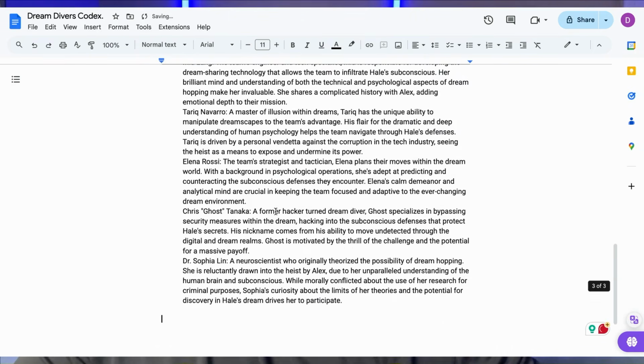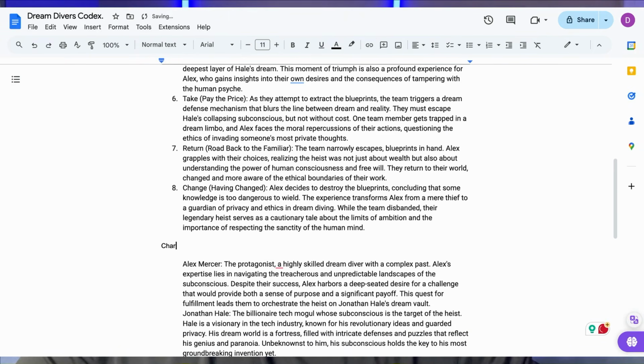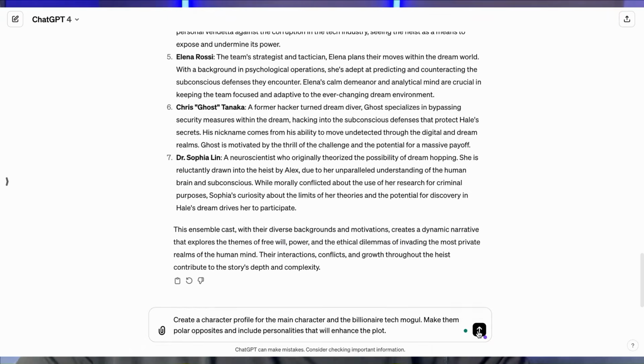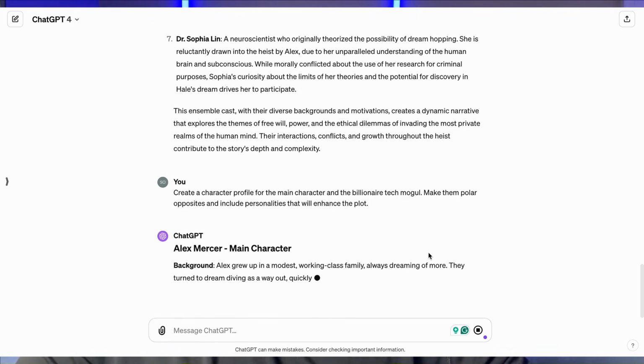Again, if we don't like something about these characters, we can go ahead and prompt ChatGPT to change it. Now, I'm going to copy this to my codex, and we're going to call this characters. Now, I want to create a character profile for my main character. So just to get some more details about them, let's prompt ChatGPT to do that. Create a character profile for the main character and the billionaire tech mogul.